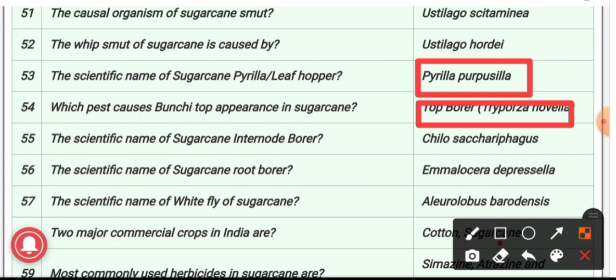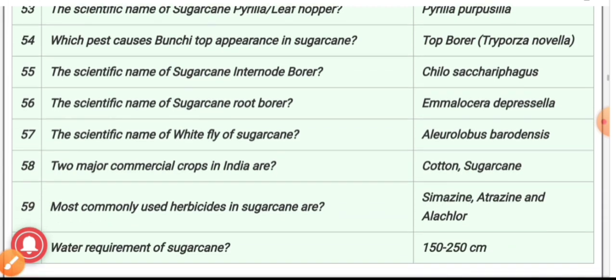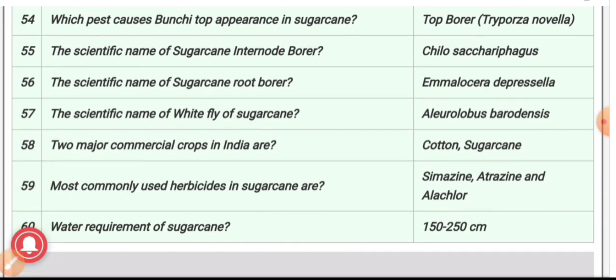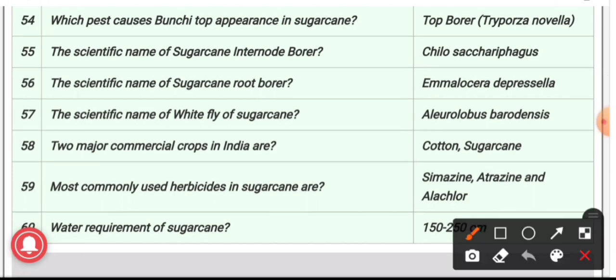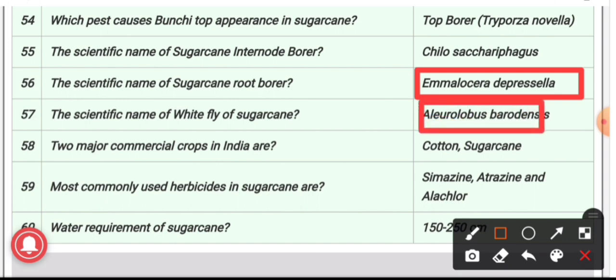55th question: the scientific name of sugarcane internode borer? The answer is Chilo sacchariphagus. The scientific name of sugarcane root borer is Emmalocera depressella. The scientific name of whitefly of sugarcane is Aleurolobus barodensis.